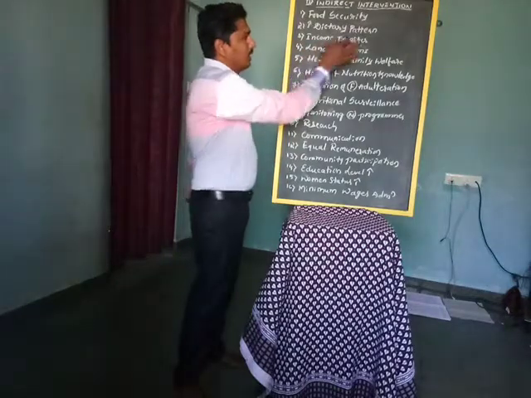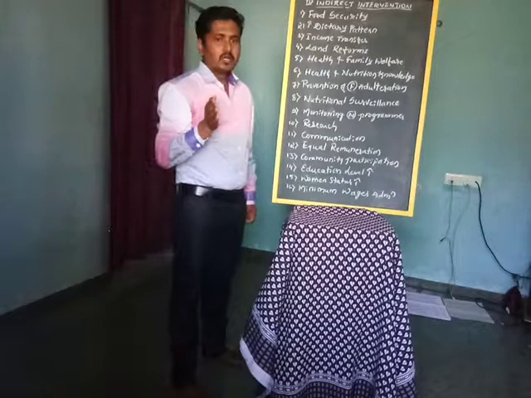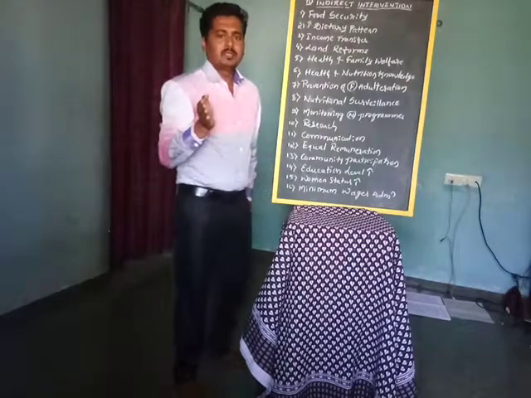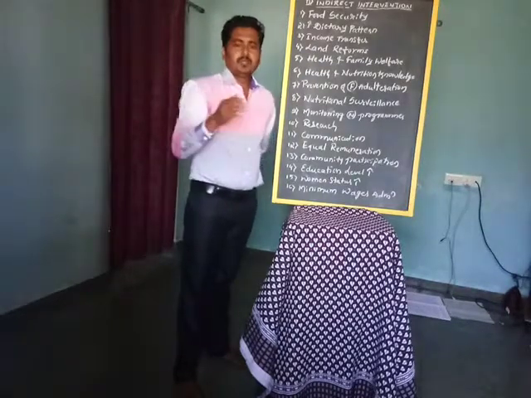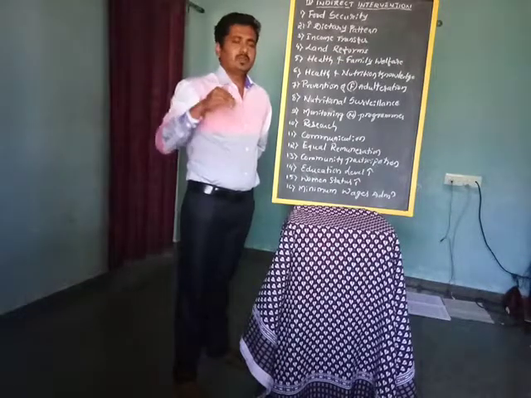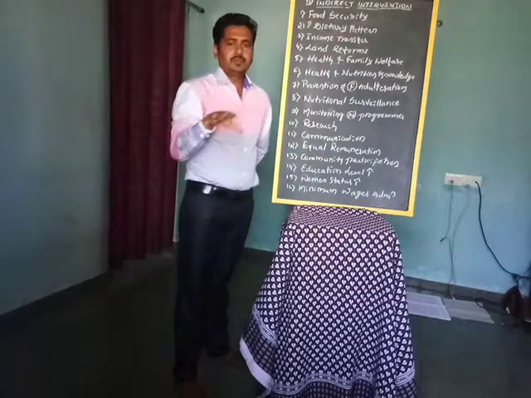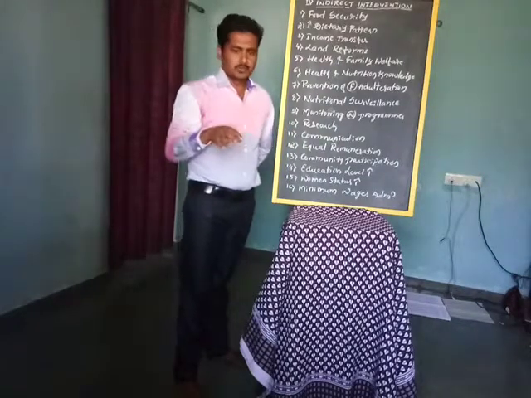And next one, income transfer. Here, most Indians have an improper economic condition. Most of the rich stay with the rich and the poor stay with the poor. There is no equal distribution of money to every individual.